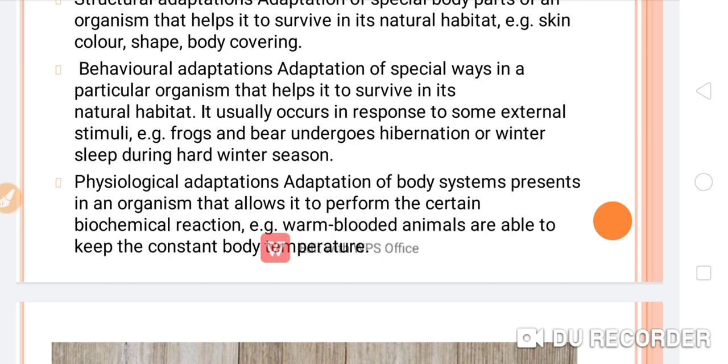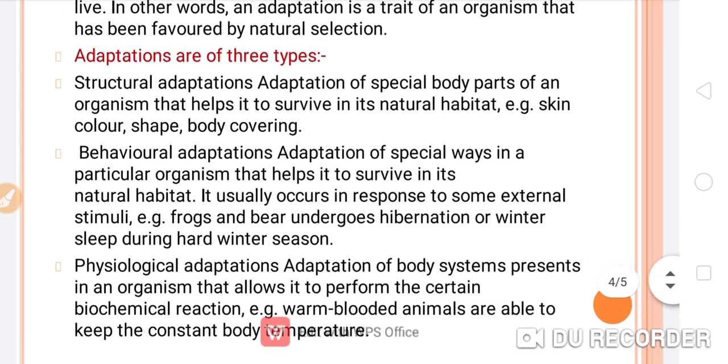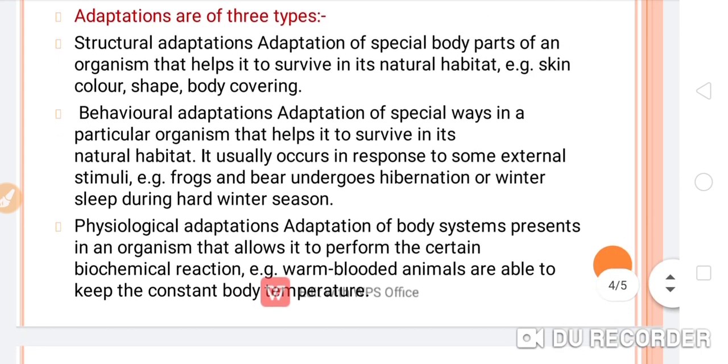For example, warm-blooded animals are able to keep a constant body temperature. So this is physiological adaptation. So students, we have understood that there are three kinds of adaptation: number first, structural adaptation; second, behavioral adaptation; and third, physiological adaptation.